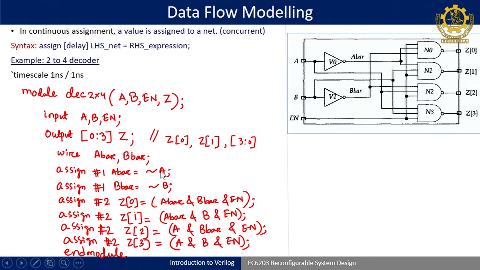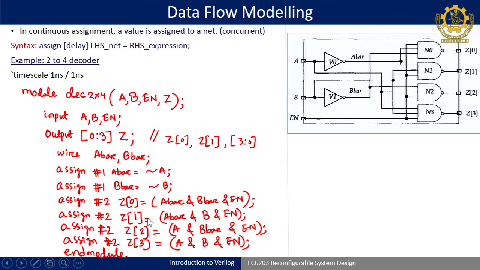So if A is changing, at the same time there is an event here and A bar will have a new value. If till that period B is not changed, then B bar will not get any new value, it will return the old value only. Depending upon the right side, once A is changed, A bar will change. Now A bar is changing, so this will get a certain new value.